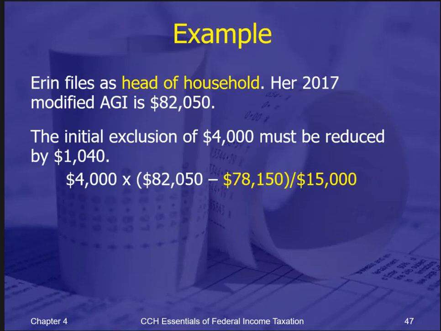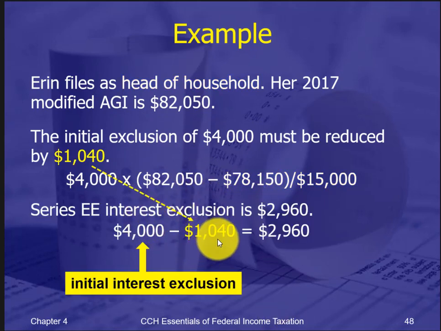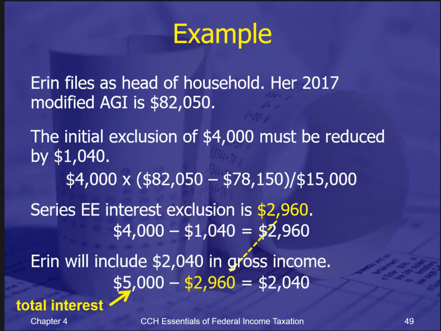So here's a sample all the way through. Back to Erin, she got the $4,000, but realized her AGI is over the threshold, so it is reduced by 1,040, which is the ratio of the phase-out range, which she's over that bottom phase-out number. All right, so she originally got $5,000, after all the reductions she only gets a 2,960 exclusion, which means she includes 2,040.